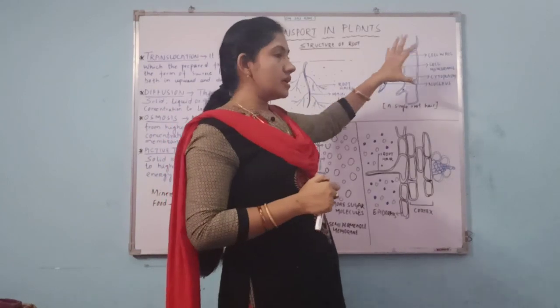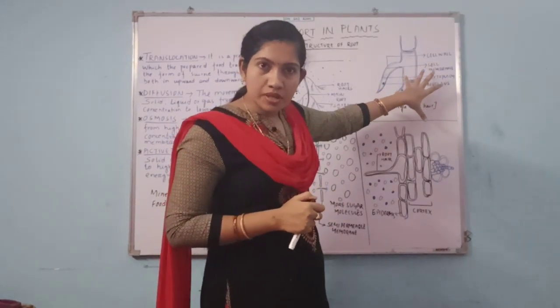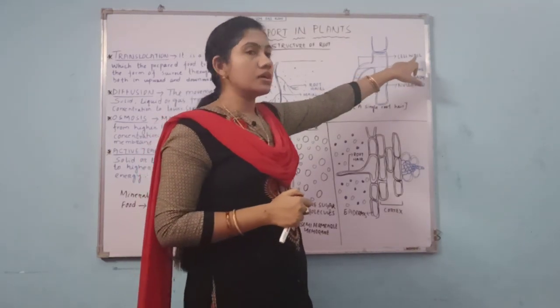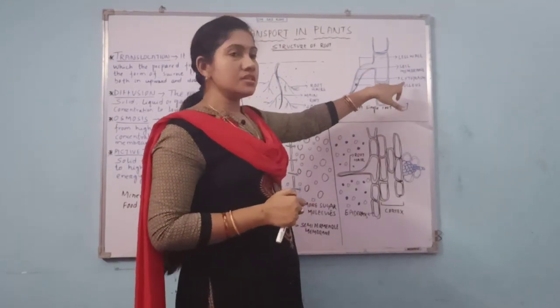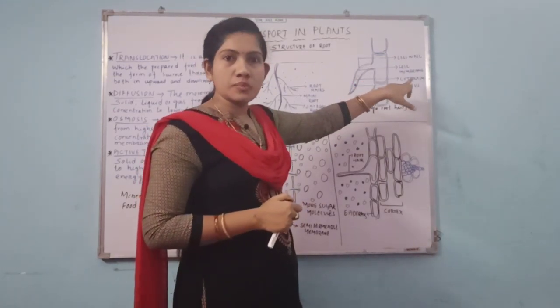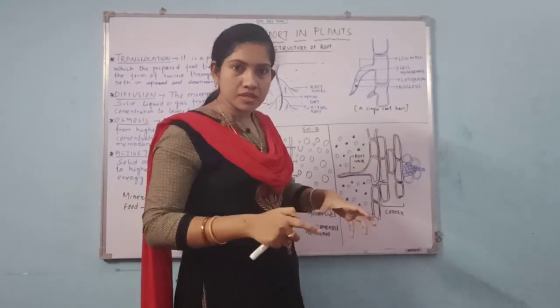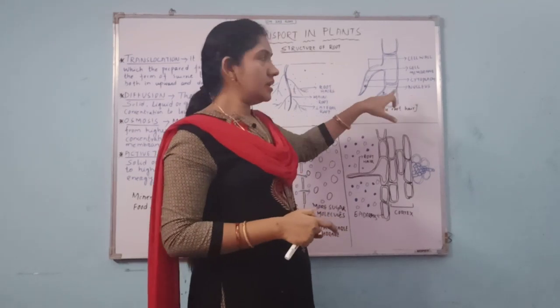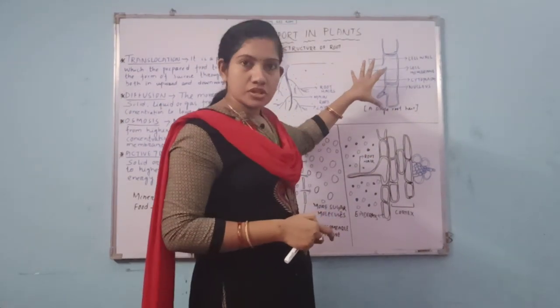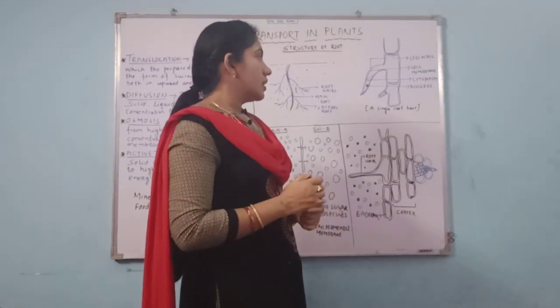Okay, so if you see the structure of a single root hair, then somehow it looks like this. The outer layer is known as the cell wall. After the cell wall, it has the cell membrane. Inside it has a cytoplasm which contains different organelles and a prominent nucleus. So this is the structure of a single root hair.